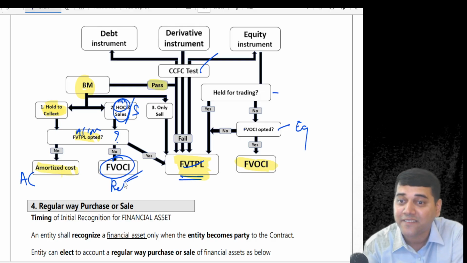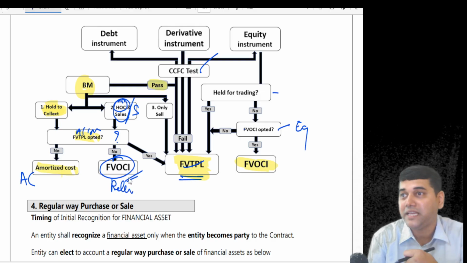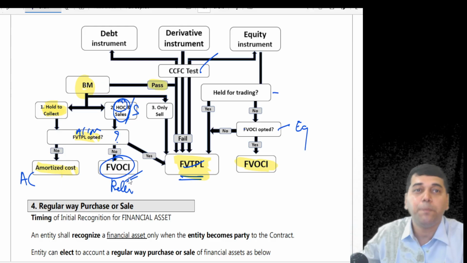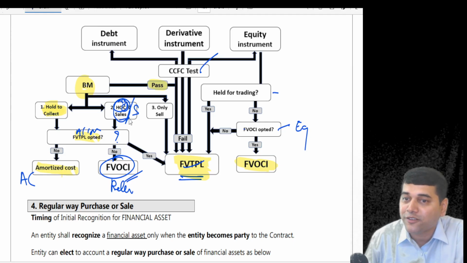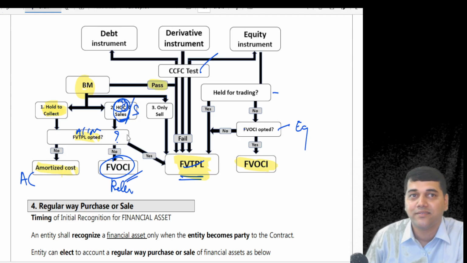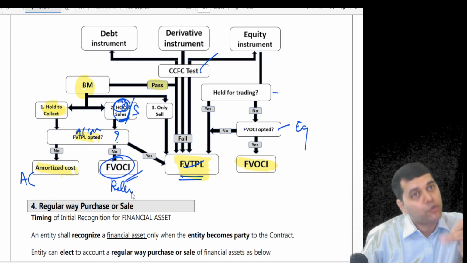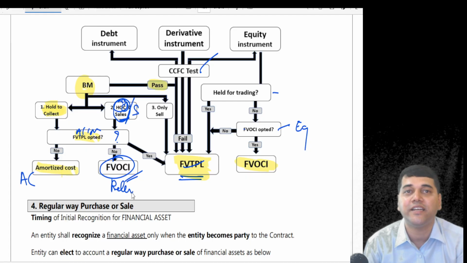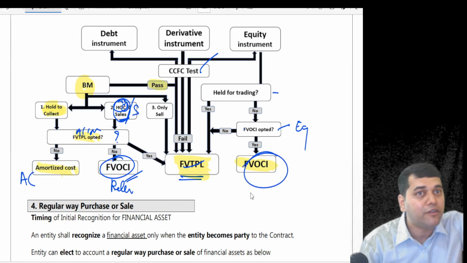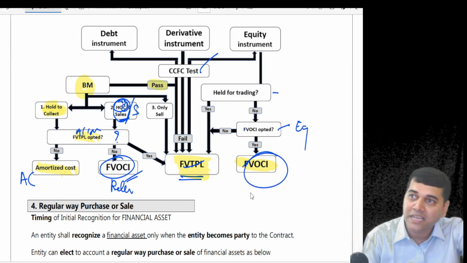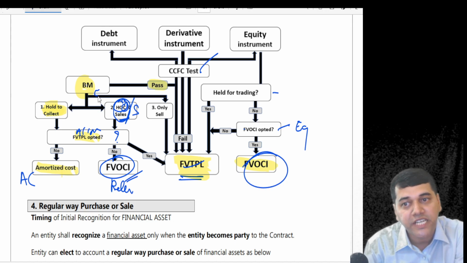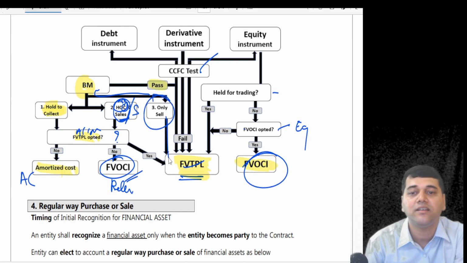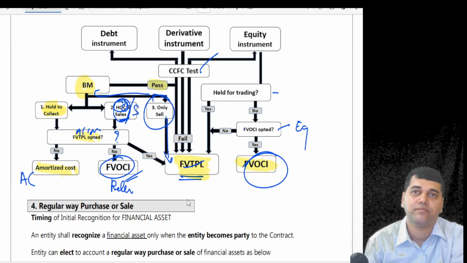This is recycled. That means the day you realize money, you will transfer it to the P&L account. Why? Because your objective was to hold to collect also, sell also. That's why it is subject to recycling. That year it will go to P&L and from there it will come to retained earnings. Equity, no, it will go from retained earnings to retained earnings within the balance sheet. So if your objective was to hold only to sell, it will land up in FVTPL.